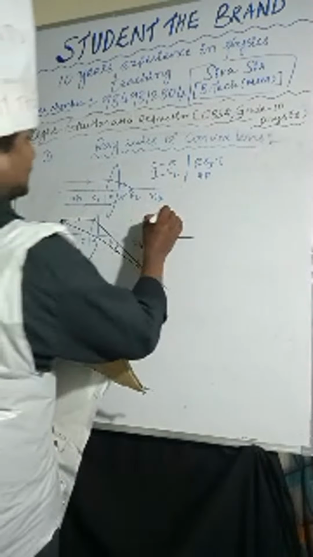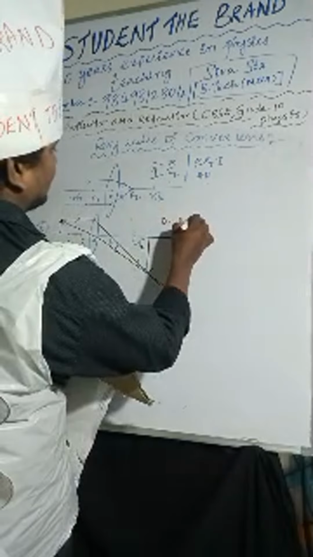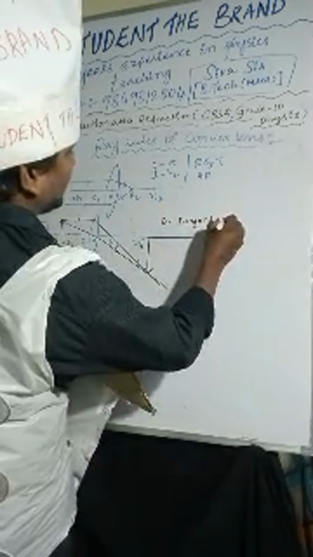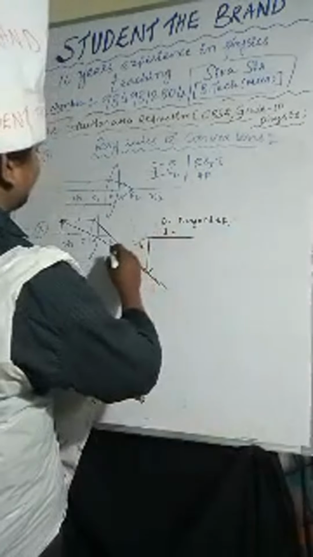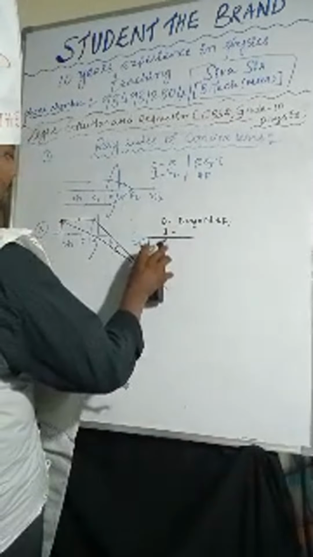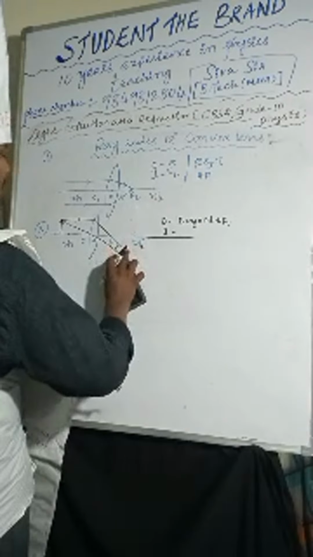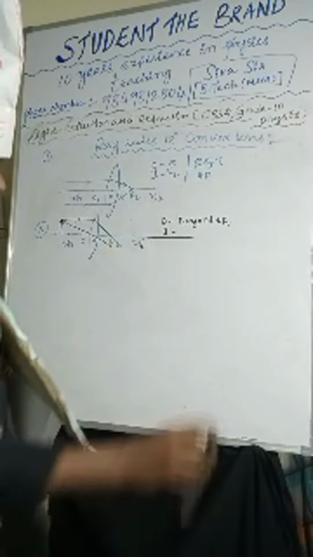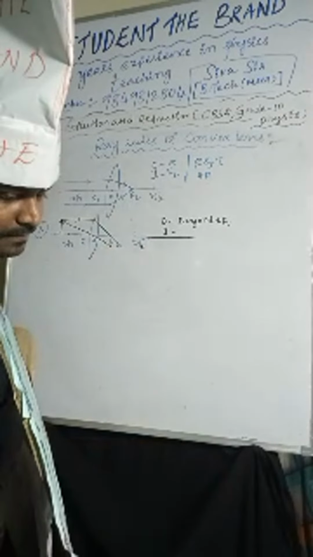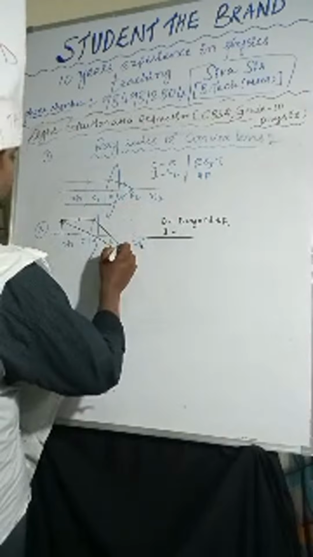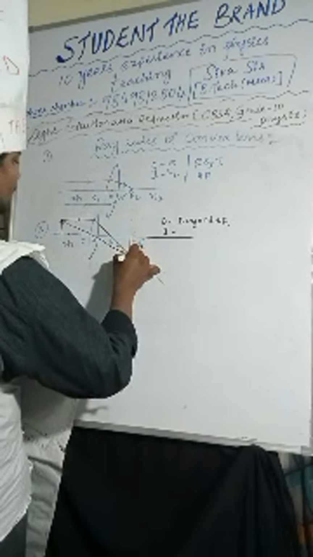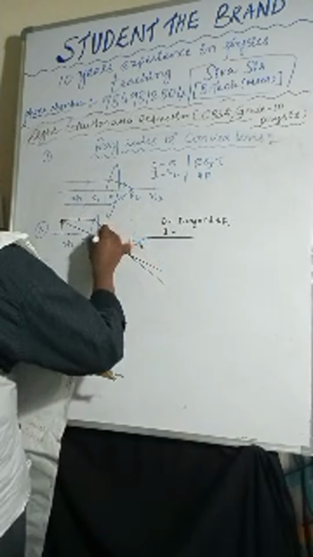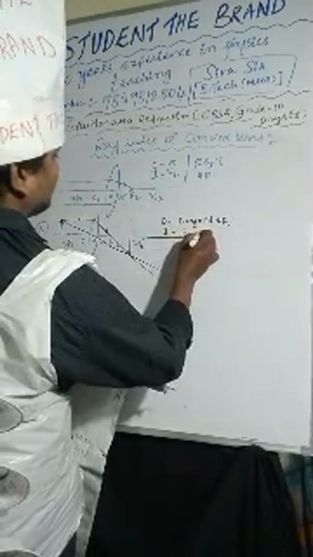The object is placed beyond 2F1, so the image will form between F2 and 2F2.